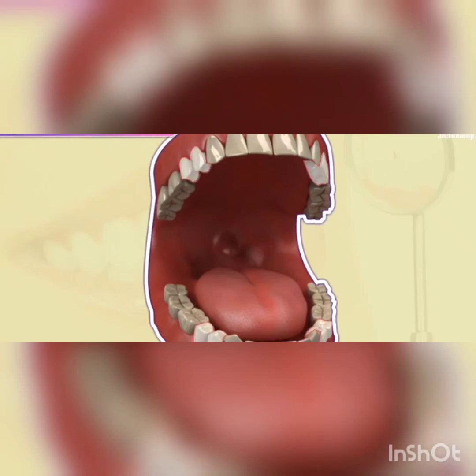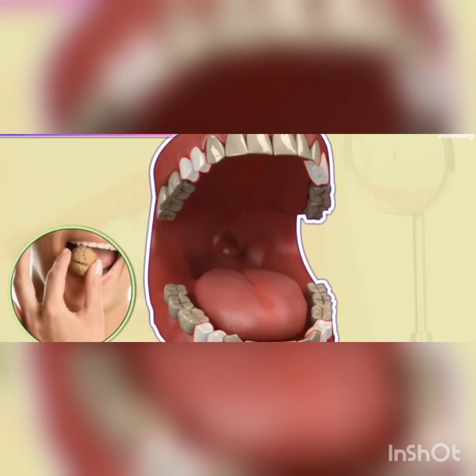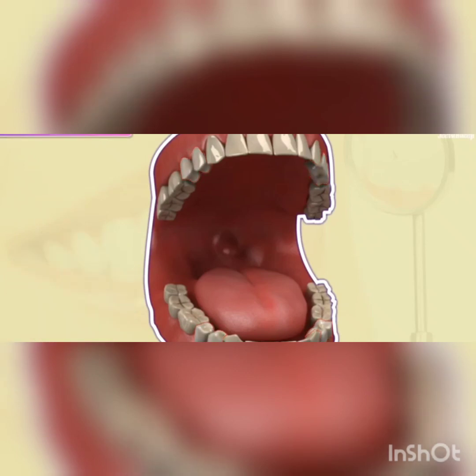Next one is premolars. We have 4 premolars in each jaw next to the canines. They are usually used for cracking, chewing, and grinding the food. They are broad and flat.